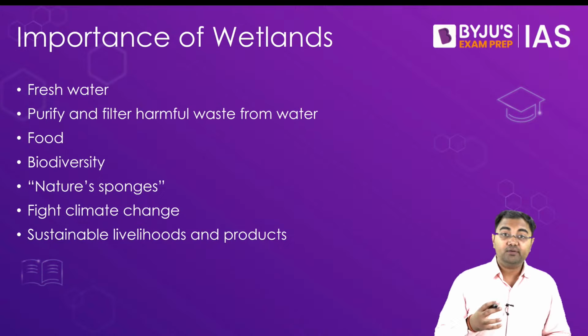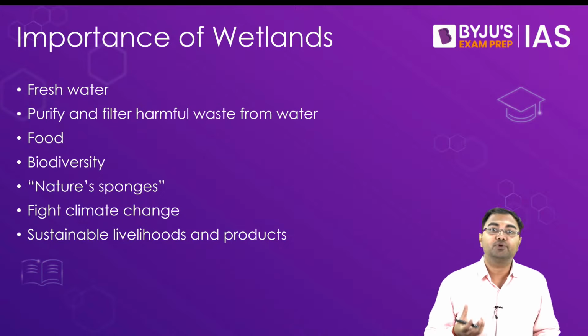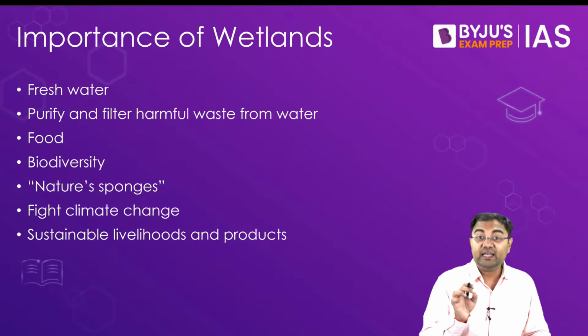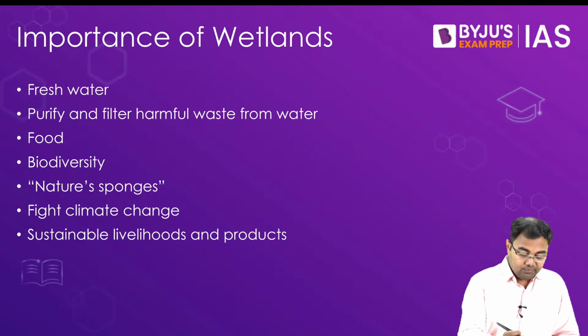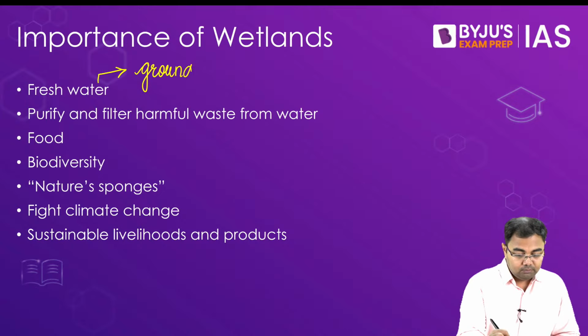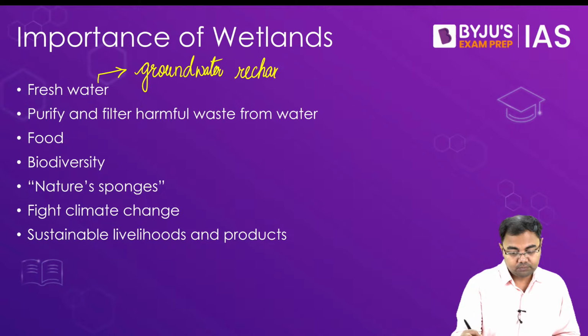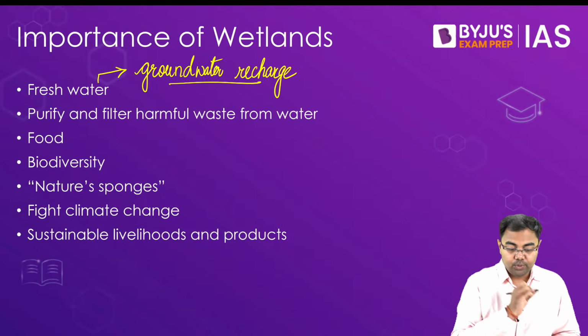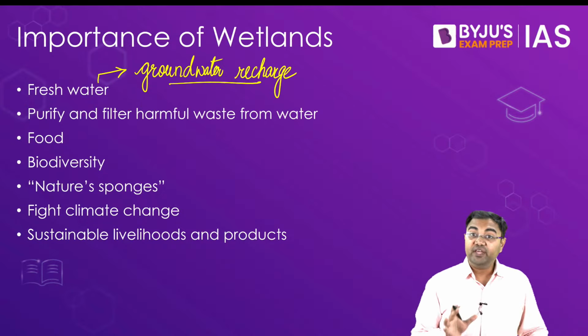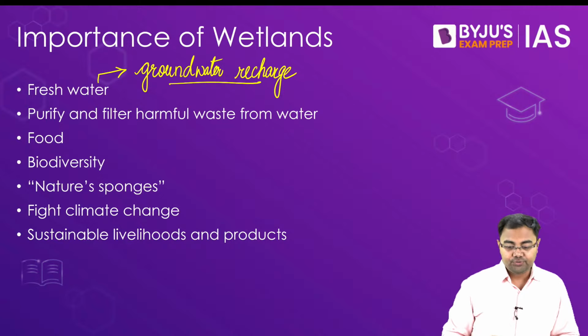This is where having sources of fresh water becomes very important, and wetlands have been one of those sources, used for groundwater recharge. So that's why they are a very crucial source of fresh water for us.